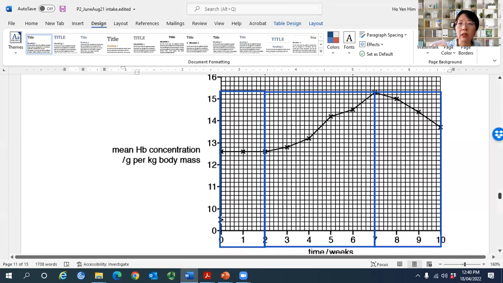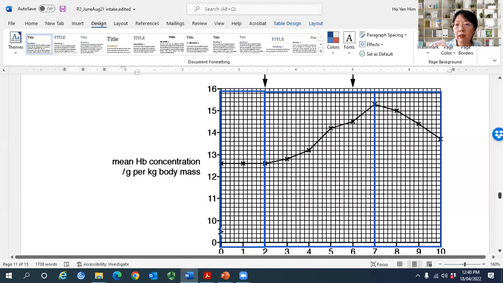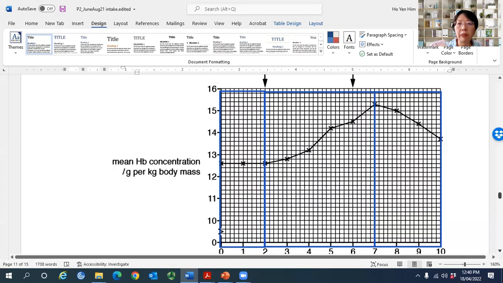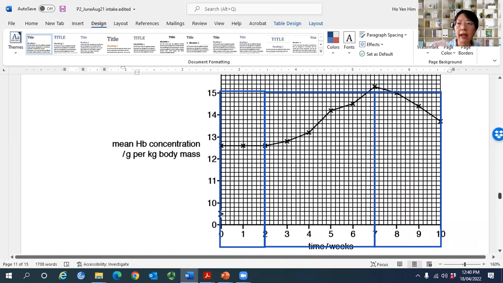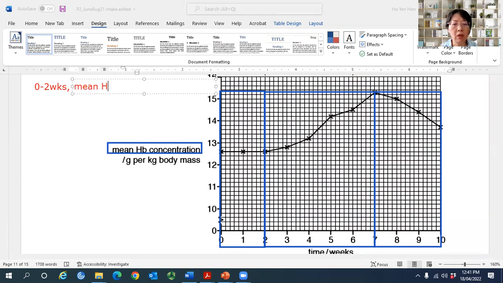Some students didn't score full marks because they didn't quote the figures. So all you need to say is that it's very easy. You have to quote the pair of figures. I cannot see, so I'm going to pull it up a bit so that you can see the value here. This is value in x-axis, which is time in weeks. So I'll leave it this way. The very first thing you need to say is that from 0 to 2 weeks, isn't that easy? Then your y-axis is mean hemoglobin concentration. So you just write there mean hemoglobin concentration,